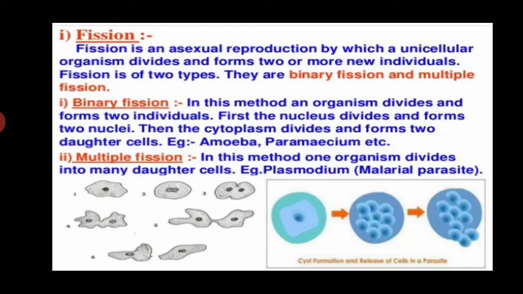Now we talk about first of all fission. Fission is an asexual reproduction by which a unicellular organism divides and forms two or more individuals. Fission is of two types. They are binary fission and multiple fission. First we talk about binary fission. In this method, an organism divides and forms two individuals. First, the nucleus divides and forms two nuclei. Then the cytoplasm divides and forms two daughter cells.